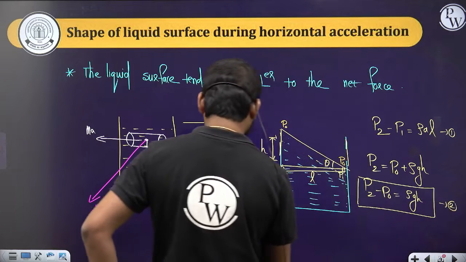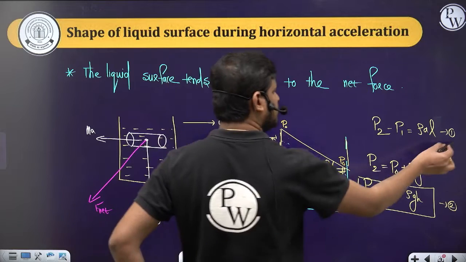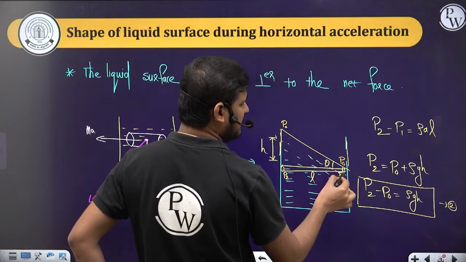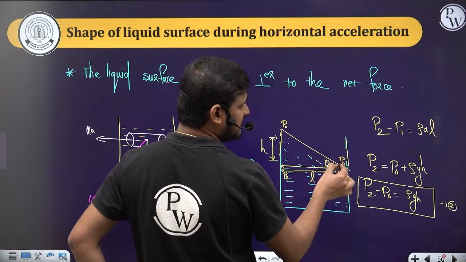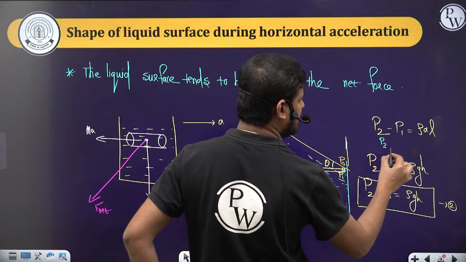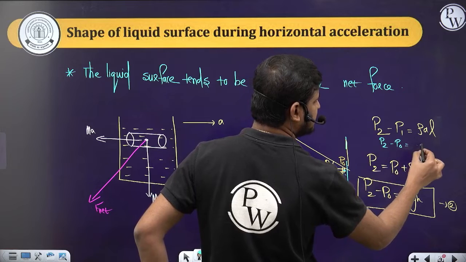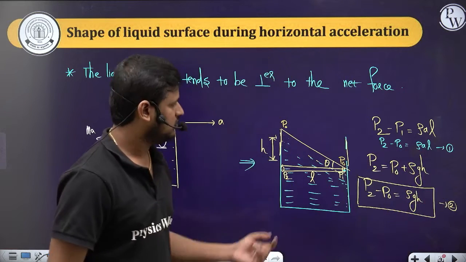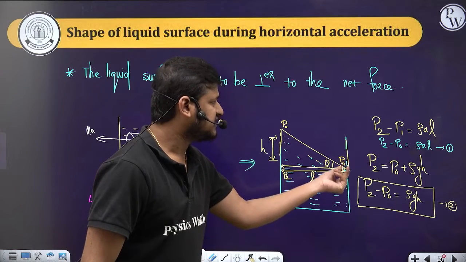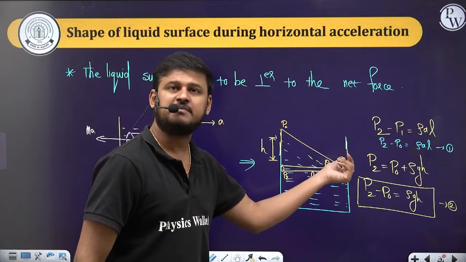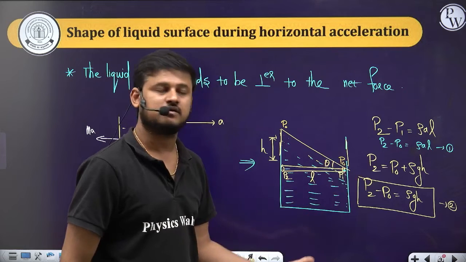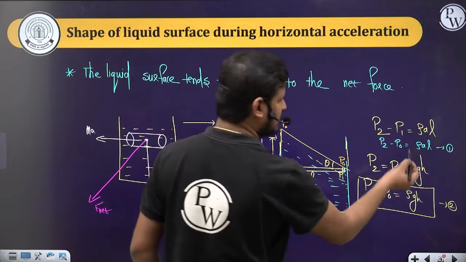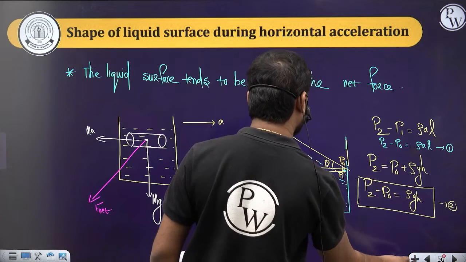So in equation number 1, what I can do is, see here, the P1 is the pressure here, which is nothing but the atmospheric pressure. In place of P1, I can write the atmospheric pressure only. Consider this as equation number 1. The P1 pressure is nothing but the atmospheric pressure, right? P1 and P naught, they both are the same here, so in place of P1, I wrote P naught. Now consider equations 1 and 2. Let me write it on the next slide.